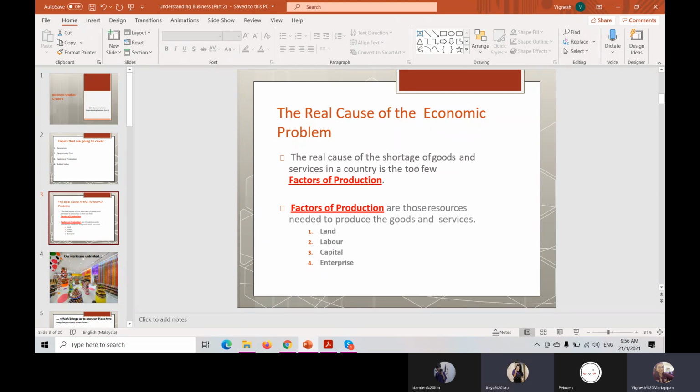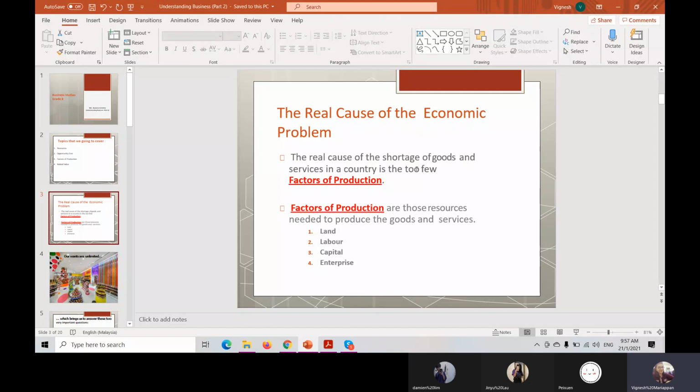Okay. So what is the real cause? Punca sebenar, the real cause of kekurangan of goods and services in our country is because of too few. Too few means it's not so many. The factors of production also are too few. What is factors of production? Okay, factors of production are resources that we need to produce the goods and services.